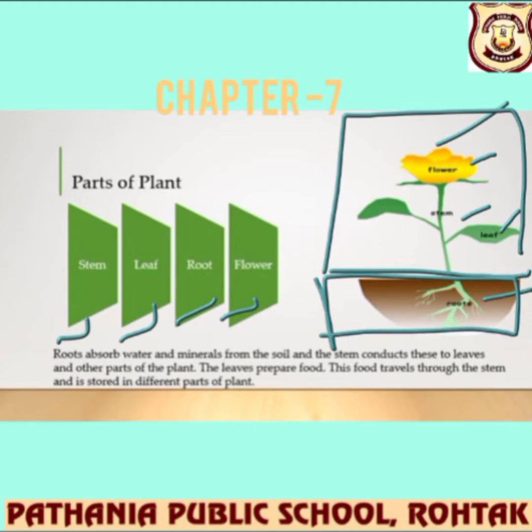Roots absorb water and minerals from the soil, as we are quite aware. The roots absorb the water, and then the stem conducts it to the leaves and other parts of the plant, and then this water is transferred to the leaves and every part of the plant. This food travels through the stem and is stored in different parts of the plant. If the root is taking the water, then the flower is also utilizing that, the bud is also utilizing it, the fruit is also utilizing that water.